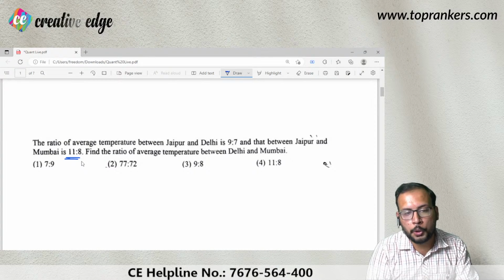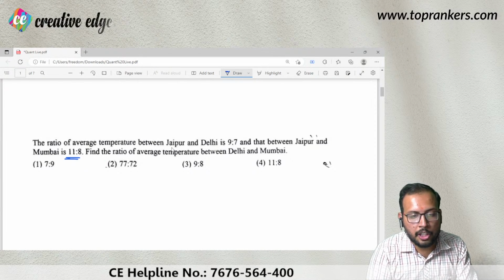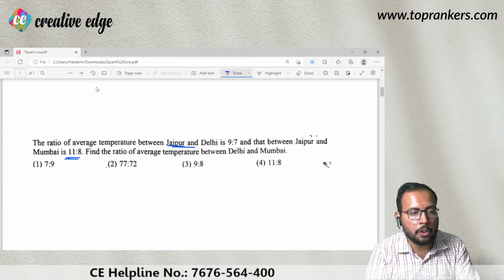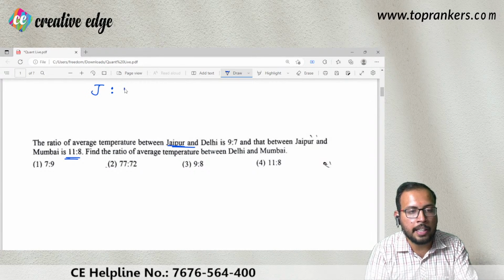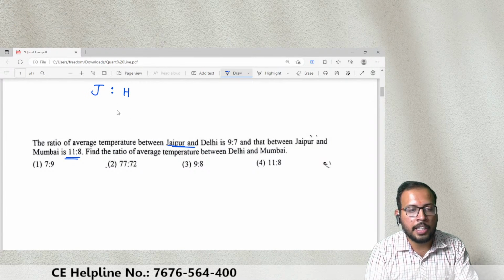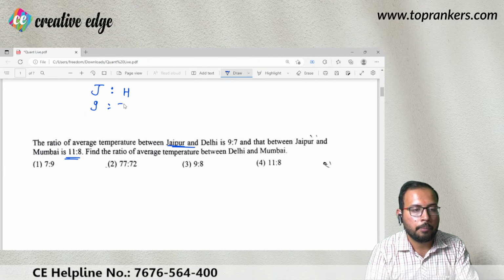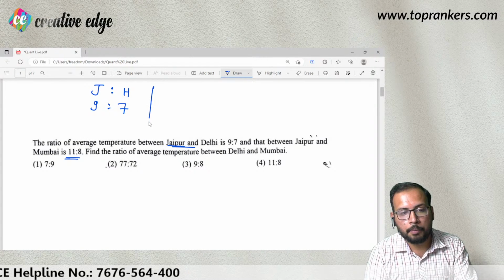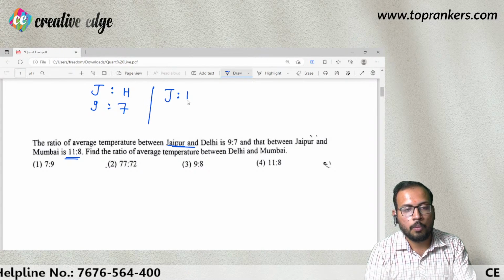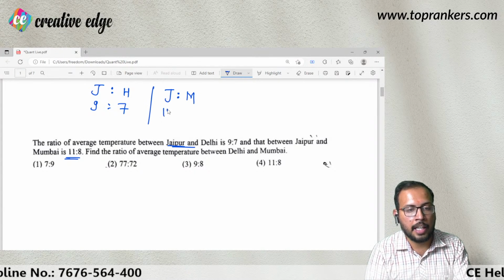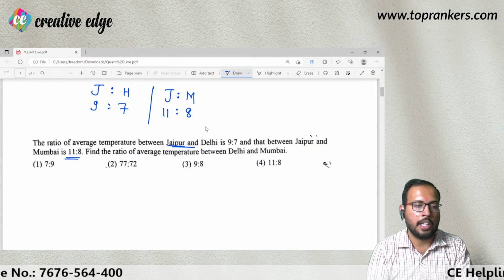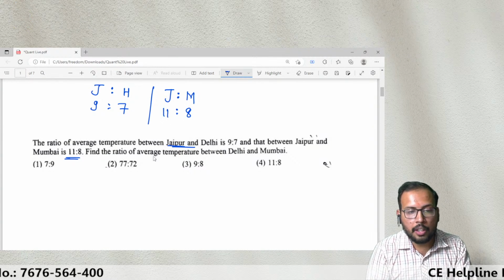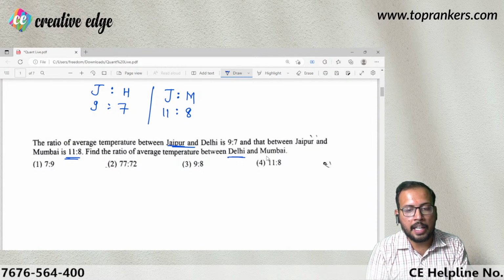So here two ratios are given. First is the ratio of temperature between Jaipur and Delhi, which is 9 is to 7, and for Jaipur and Mumbai it is 11 is to 8. We have to find out the average temperature between Delhi and Mumbai.